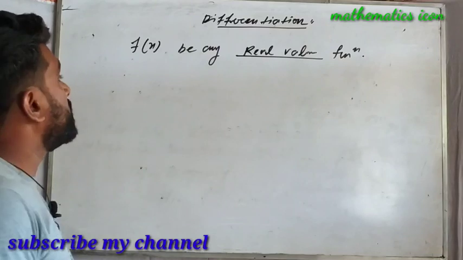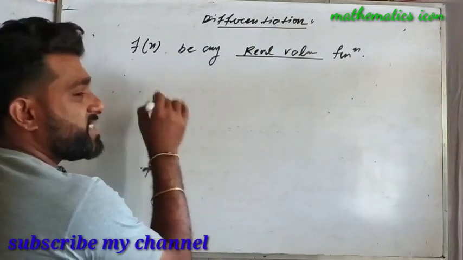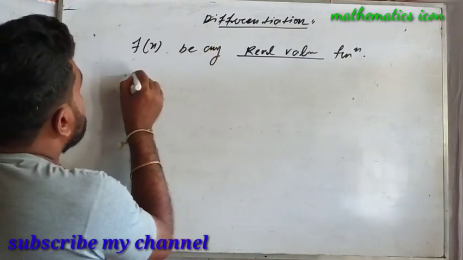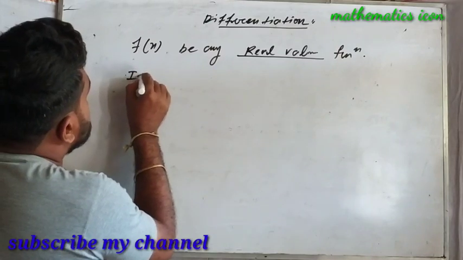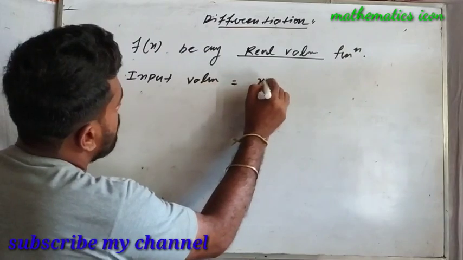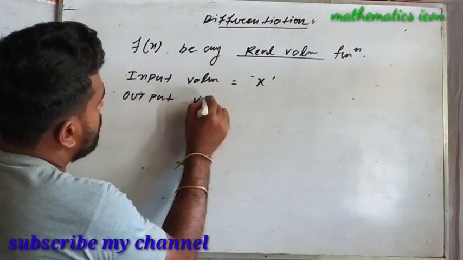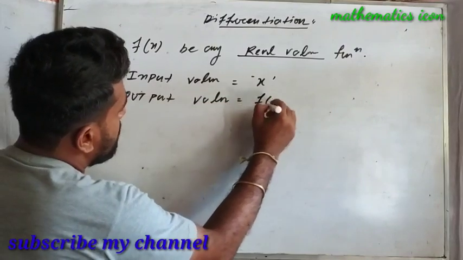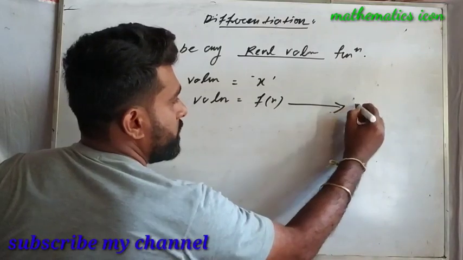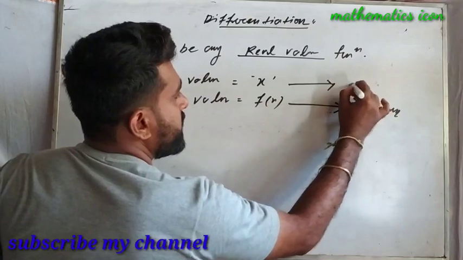Here, if the values of x are changing with respect to something, you can see the input values will be x, and the output values will be f(x). So here the output values are changing with respect to what? Input values.